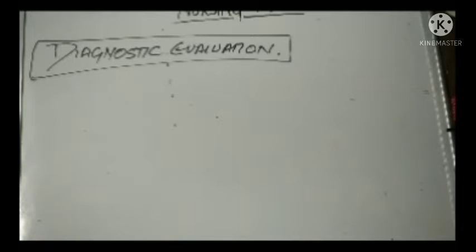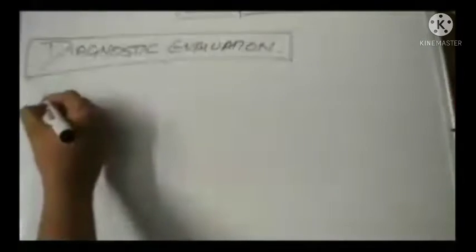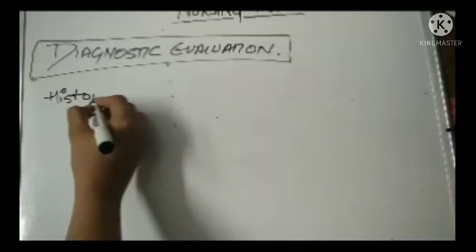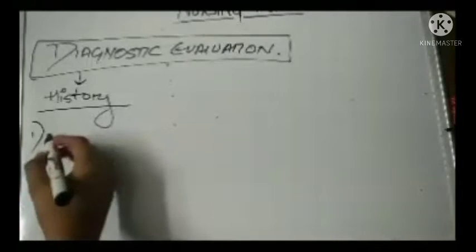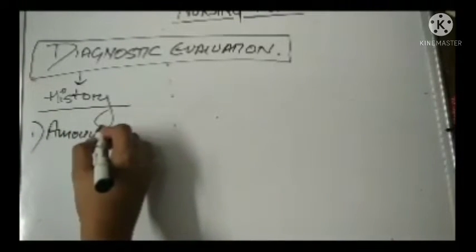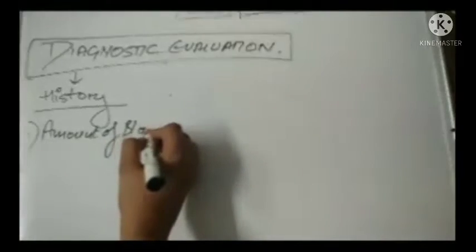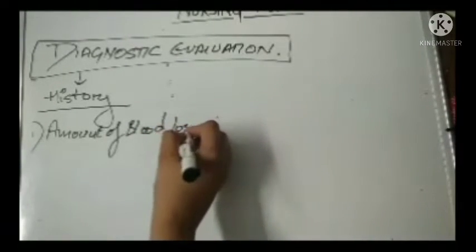Now the very first thing is, whenever a child comes to you with a bleed, you have to make sure that you first find out whether it is an anterior bleed or a posterior bleed. Now how will you make out? First you will ask the history from the parents if the child is not capable of telling what has happened. In the history, the first thing you will ask is the amount of blood loss.